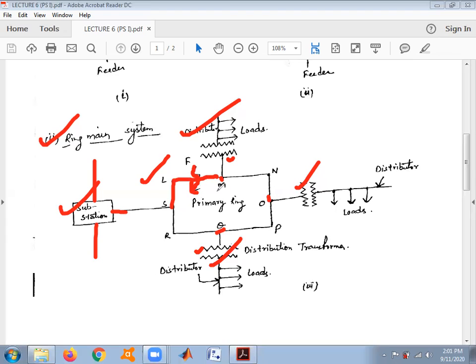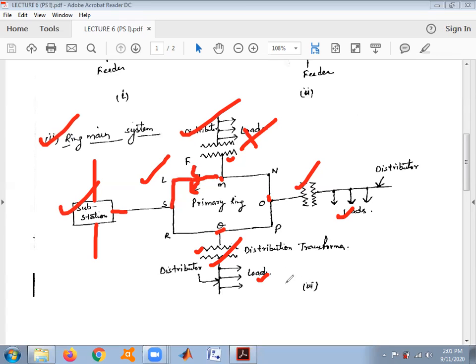Only the faulted section is cut off and the remaining sections get their required supplies. So it offers a greater advantage over the radial system, where the whole system is shut down. In this case, only the faulted section is removed and the remaining will be getting the electricity.